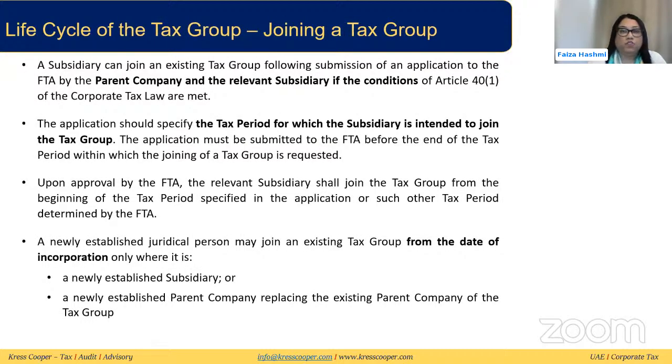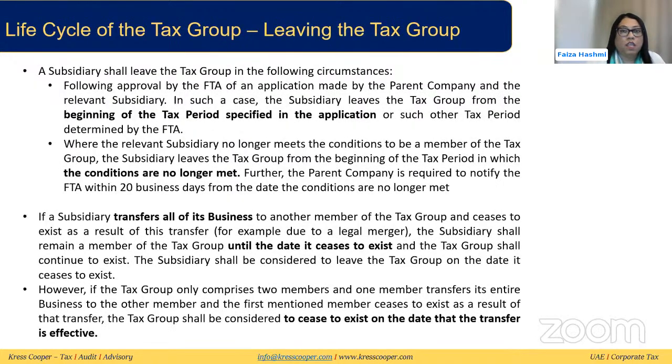So we have discussed joining a tax group. If a new subsidiary wants to join a tax group, they will need to give this application jointly with the parent company to be part of this tax group. We had discussed that if a company wants to leave a tax group, it can be mandatory or voluntary. They can apply themselves, or if they are not meeting any condition, they need to mandatorily apply within 20 business days to avoid any penalty.